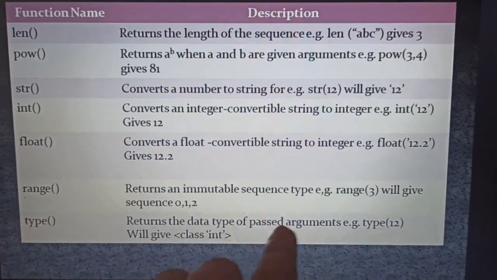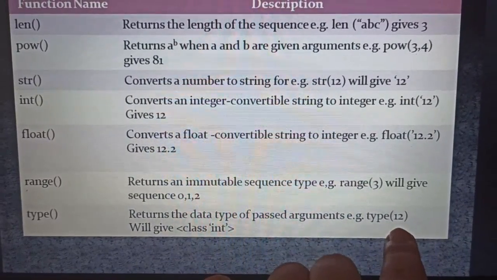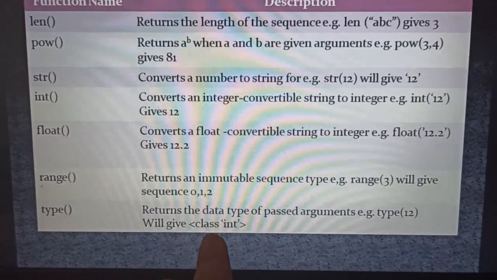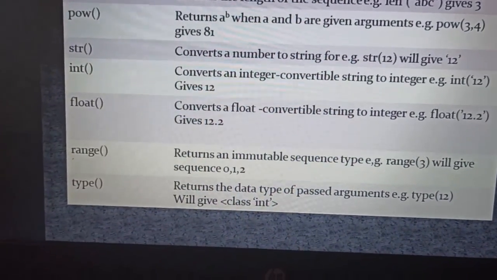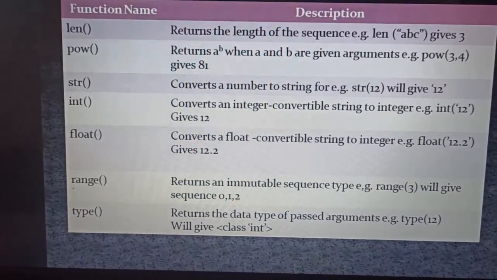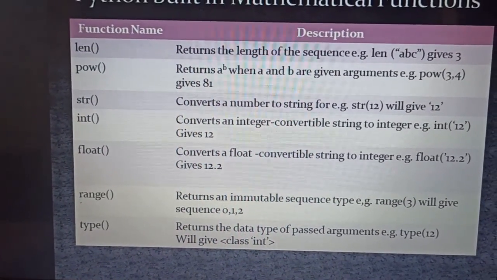Similarly the next function is type. It returns the data type of the passed argument. If I want to know the data type of this particular number that I have mentioned inside the parentheses, it gives me the value, that is class int. So these are a few built-in functions available in Python that we use in our program without importing any module.